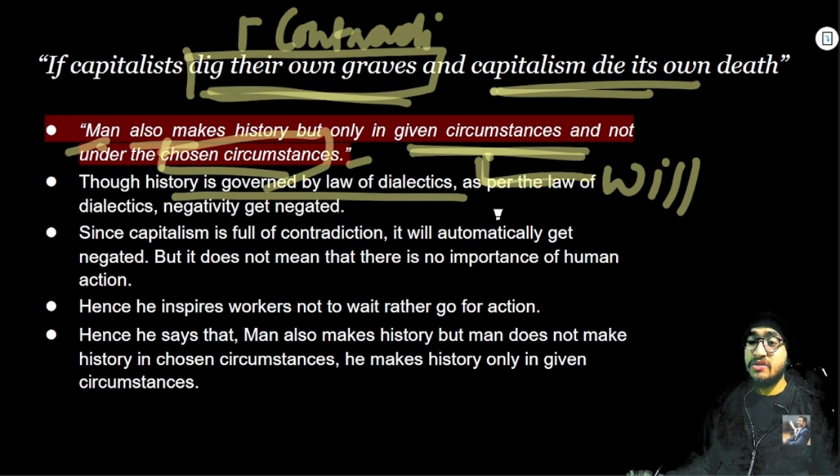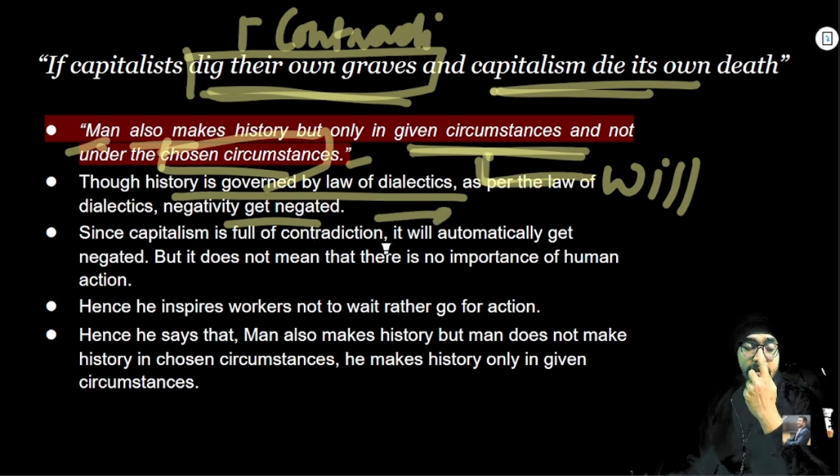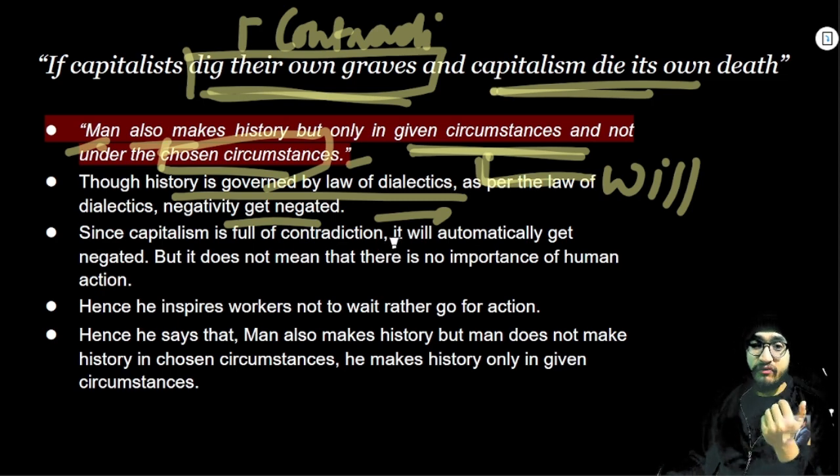See the theories. Though history is governed by the law of dialectics, as per the law of dialectics, negativity gets negated, right? Marx gave three ideas: unity of opposites, negation of negation, and the third was quantity into quality.